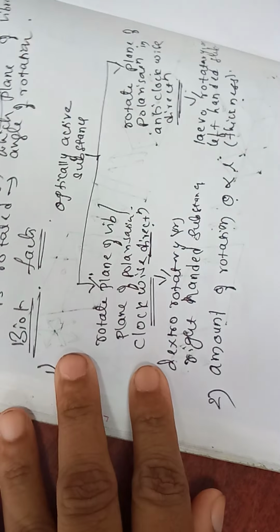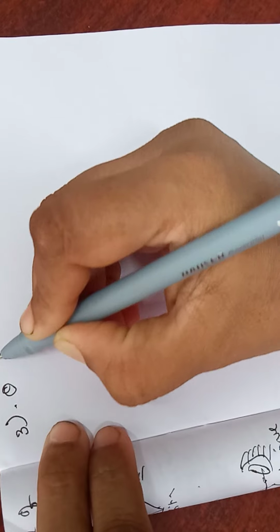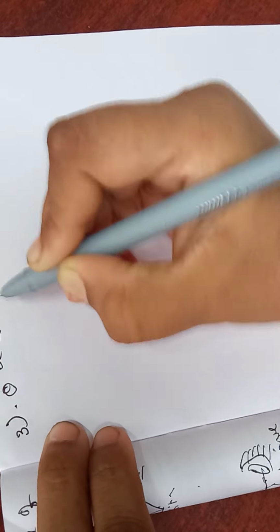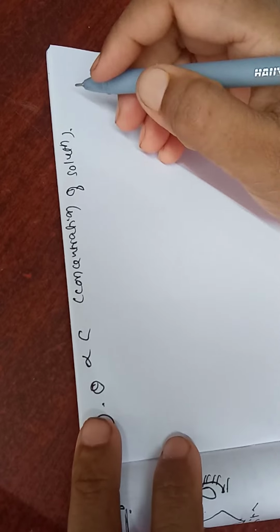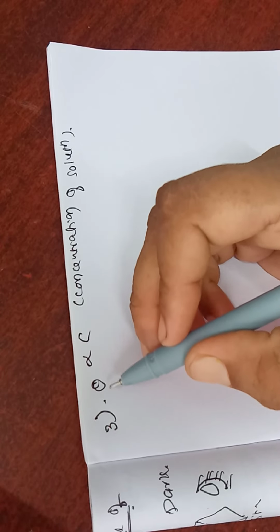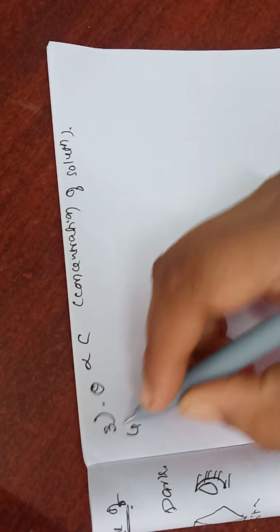Okay. The third thing said by him is the amount of rotation is directly proportional to the concentration of solution. As concentration of solution increases, the angle of rotation increases. If it decreases, angle of rotation decreases.